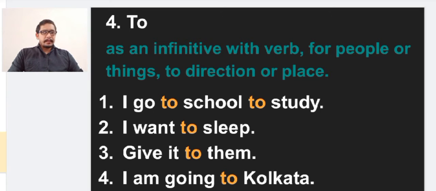I want to sleep. So in front of the verb sleep also we can use "to" like this, to give a special meaning. Give it to them. "Them" we can use for people as well as for things. I am going to Kolkata. Kolkata is a place, so to show the place or the direction also, we can use the preposition to in this way.